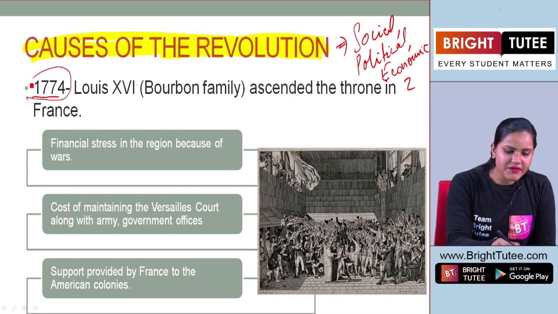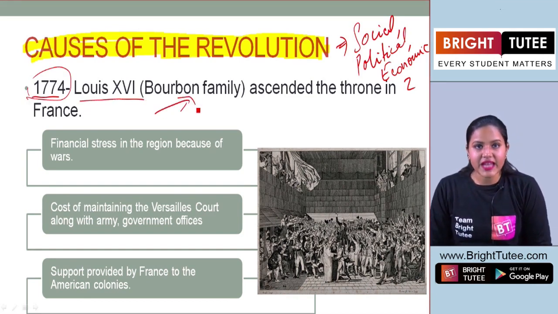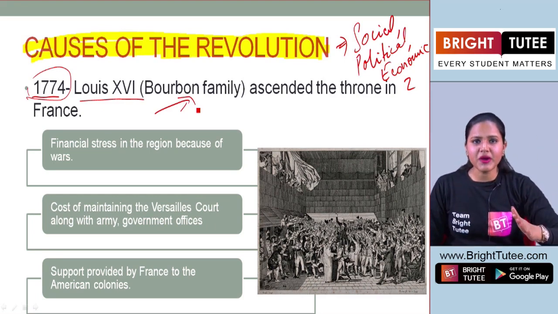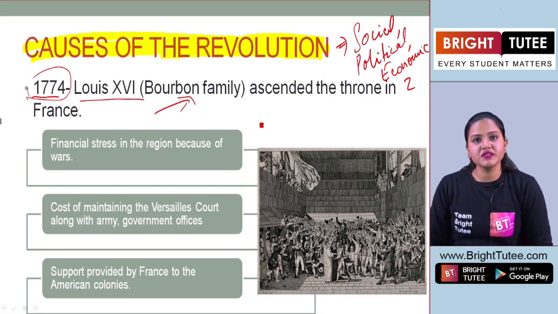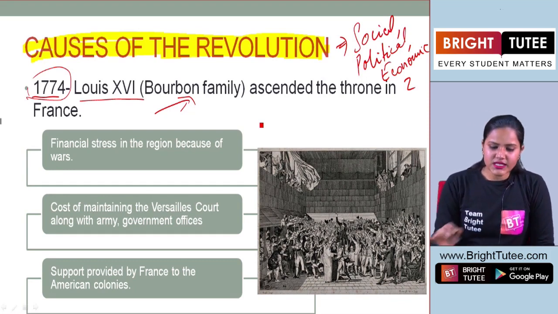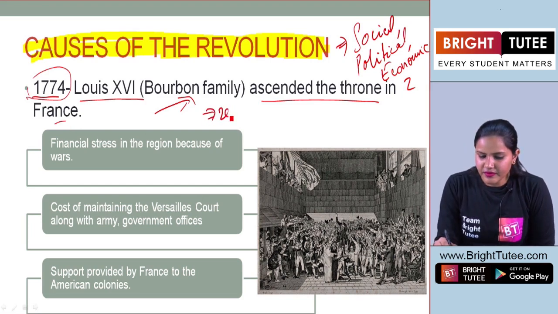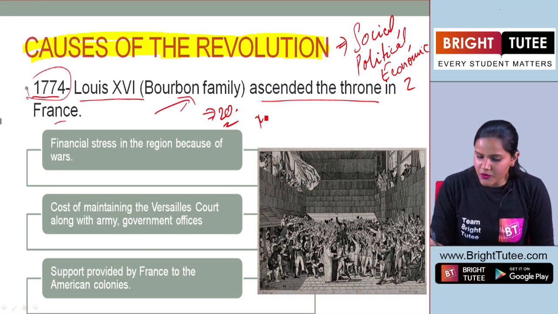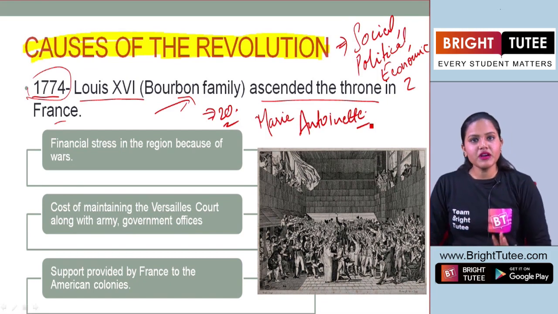It was in the year 1774 that Louis XVI, belonging to the Bourbon family, became king, and he was the successor of whom? The famous kings Louis XIV and Louis XV. But they were quite infamous in certain ways, as they were not able to keep up the governance here in France, right? So Louis XVI ascended the throne in France at the age of 20, and he was married to an Austrian princess whose name was Marie Antoinette. Okay, so please remember the name here.